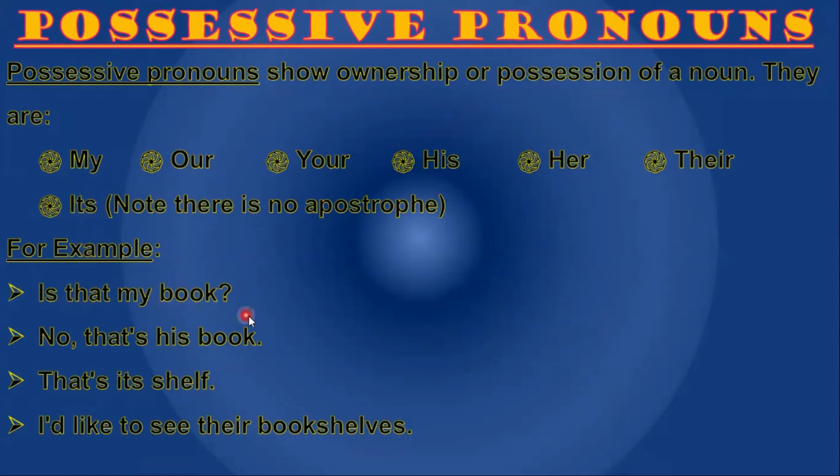For example, is that my book? My shows possession. No, that is his book. His shows possession of him. That is its shelf. I would like to see their bookshelves. Its and their show possession.